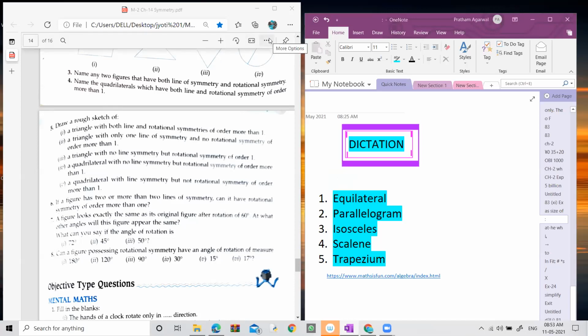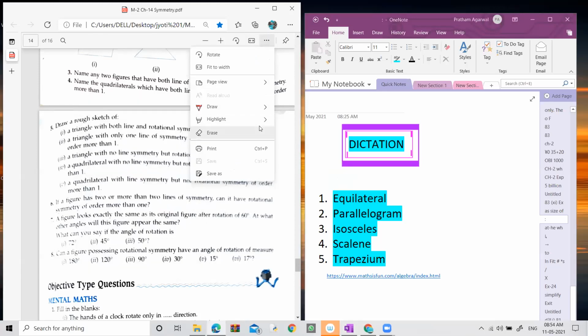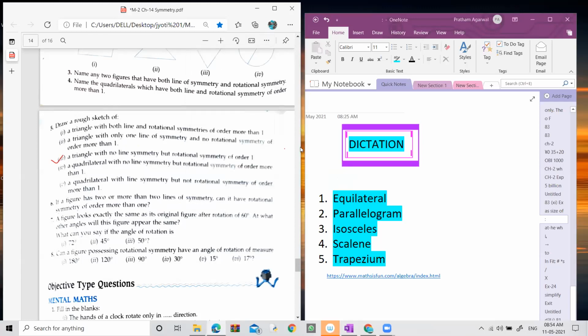So now let's come to the fourth part of question number 5. Is there any problem till third part of the question number 5? No, ma'am. So let's start from the fourth part of this question. A quadrilateral with no line of symmetry, but rotation symmetry of order more than 1.